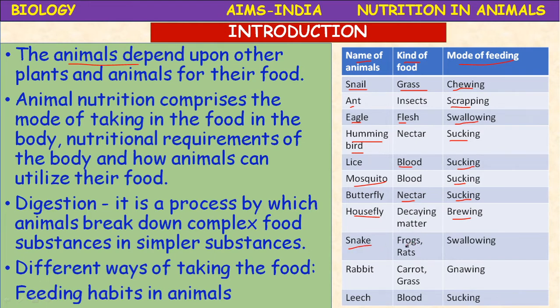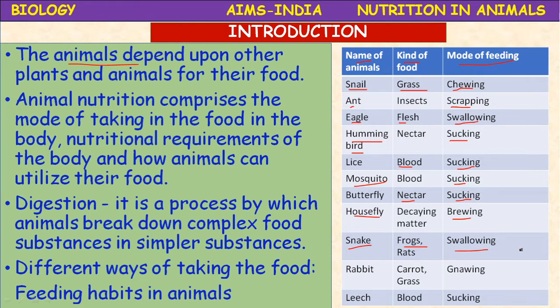Snake. Snake is a carnivore. It feeds on frogs and rats and other small animals. So the method is swallowing. After swallowing, it will twist its body so that the food material gets broken down into pieces inside the body.